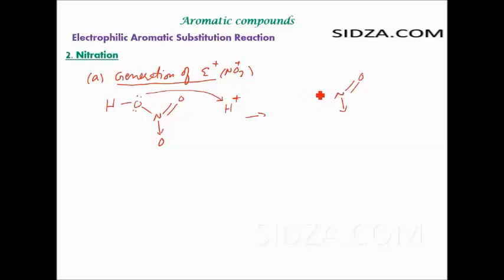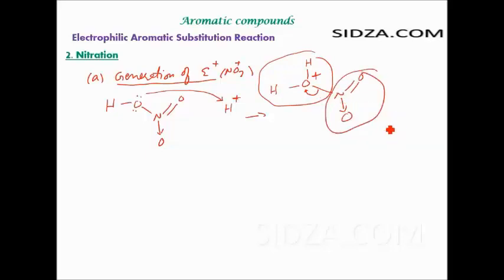And now what do you get? You get oxygen, H, and when there is protonation on this OH group, you get an intermediate like this, so oxygen with the positive charge. A coordinate bond is formed with a lone pair and the H plus, and then this comes off, so you get water. And from this one, what you get? You get the NO2 plus. Nitrogen loses the electron pair, so you get the NO2 plus.